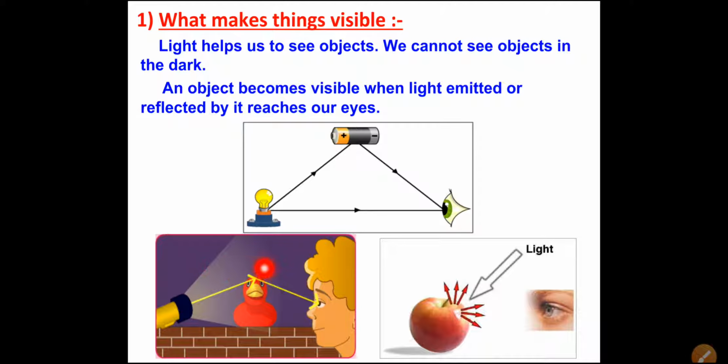Now here also we can see an apple. When the light falls on the apple, that light is reflected in all the directions. You can see here many arrows are there. So in all directions light is reflected, and when that reflection goes in the eye, then this apple is visible to that person.